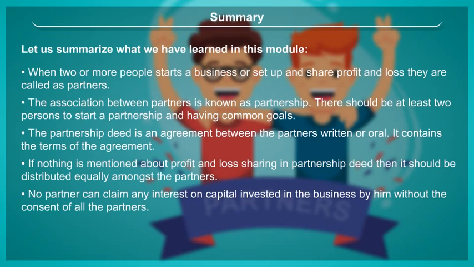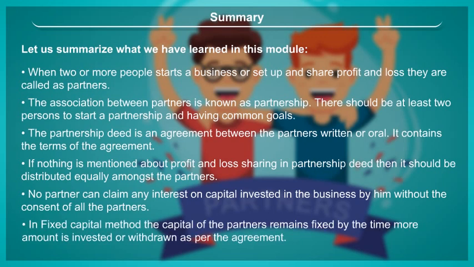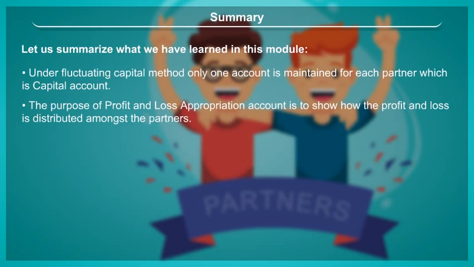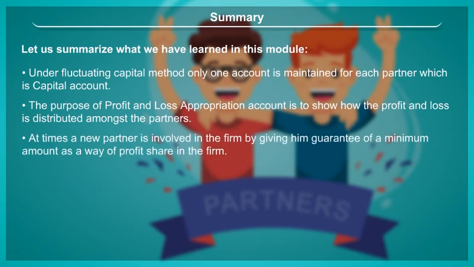No partner can claim any interest on capital invested in the business by him without the consent of all the partners. In the fixed capital method, the capital of the partners remains fixed, no matter how much more is invested or withdrawn as per the agreement. Under the fluctuating capital method, only one account is maintained for each partner, which is the capital account. The purpose of the profit and loss appropriation account is to show how the profit and loss is distributed amongst the partners. At times, a new partner is involved in the firm by giving him a guarantee of a minimum amount as a way of profit share in the firm.